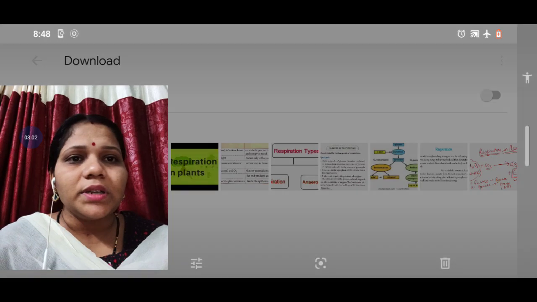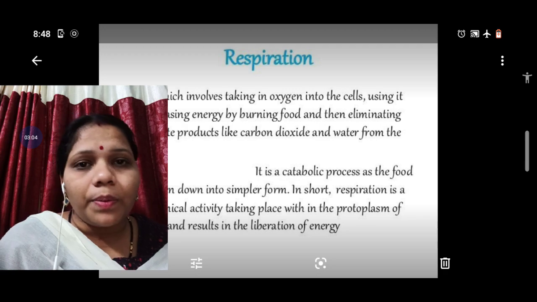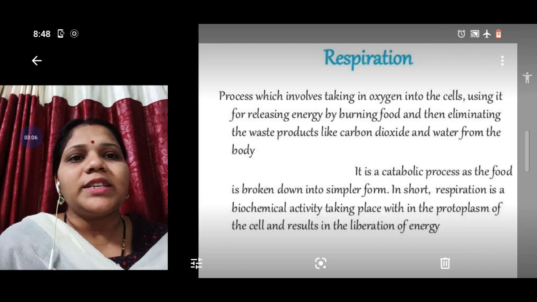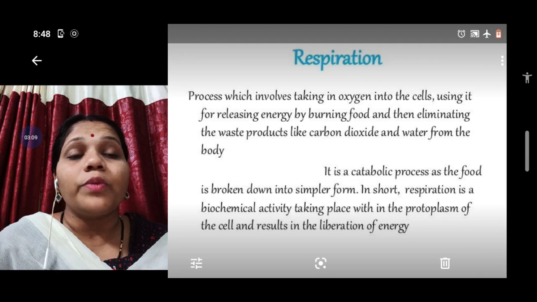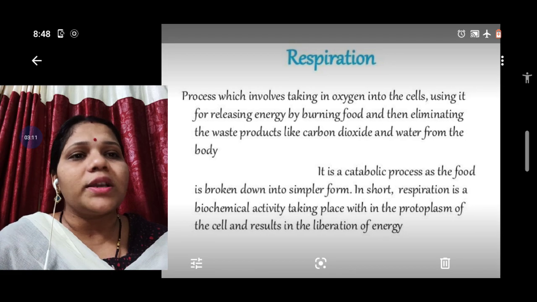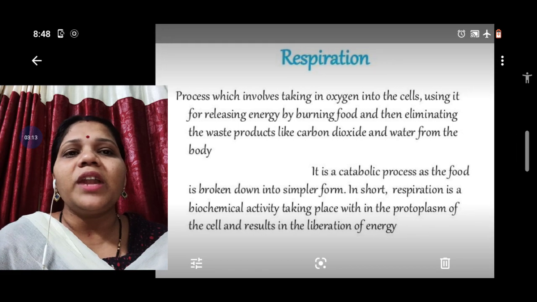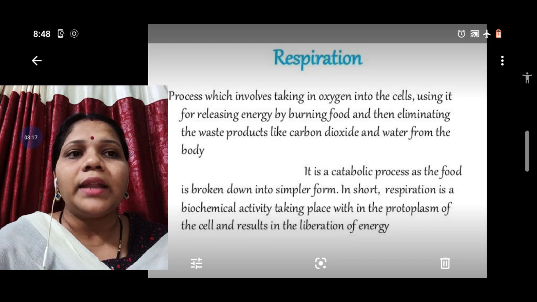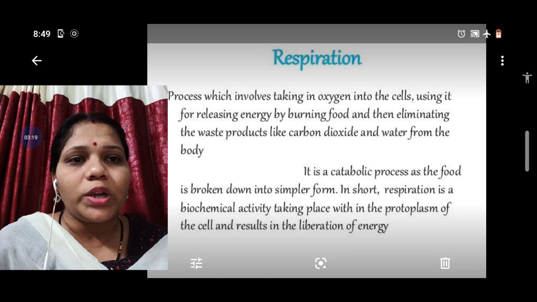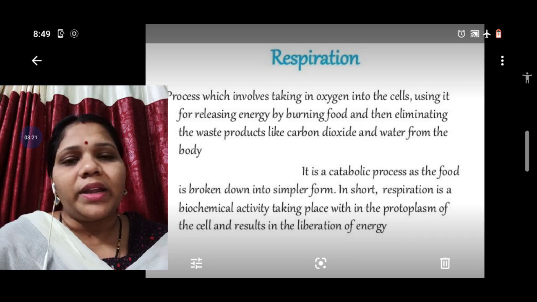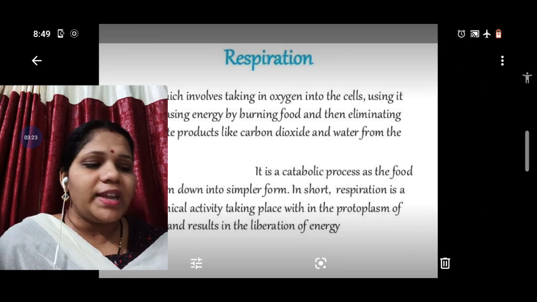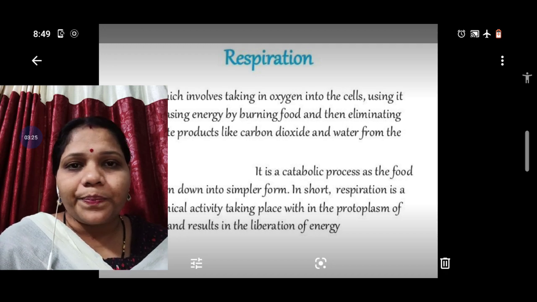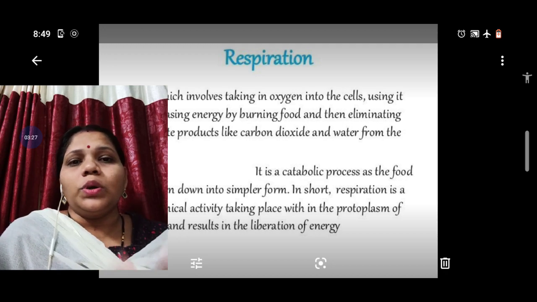Next, let us learn the definition of respiration. Respiration is a process which involves taking oxygen into the cell, using it for releasing energy by burning of food, and then eliminating the waste products like carbon dioxide and water from the body. So this is the definition of respiration. Now we come to the types of respiration.